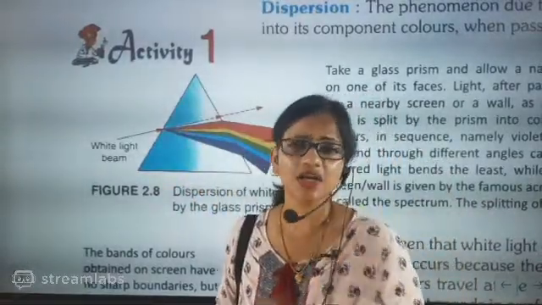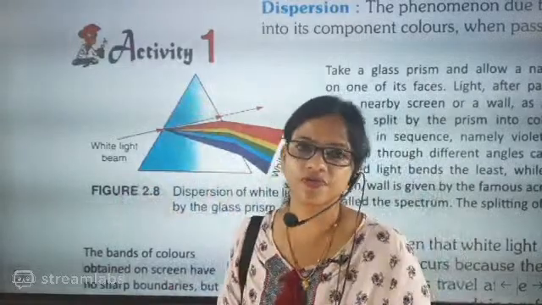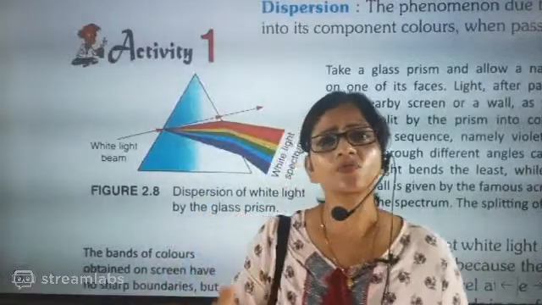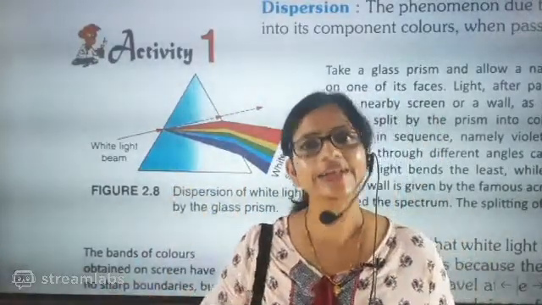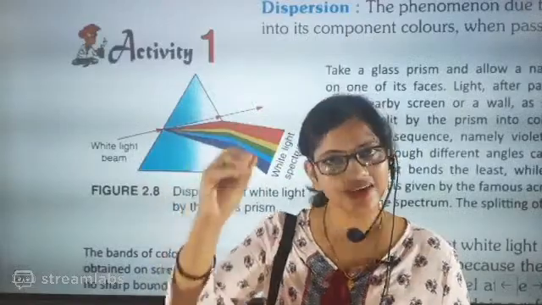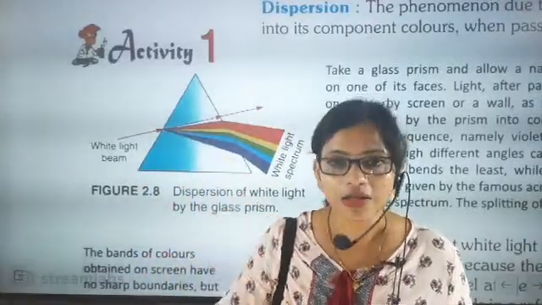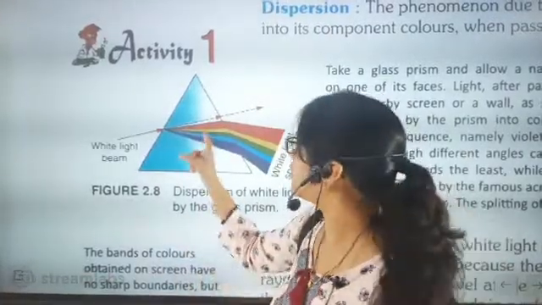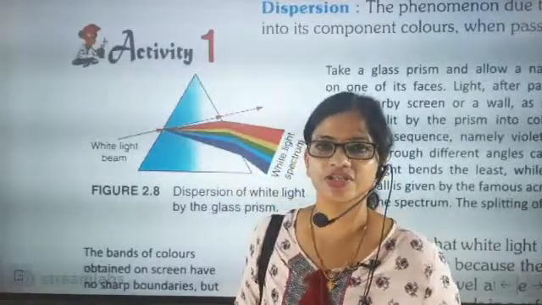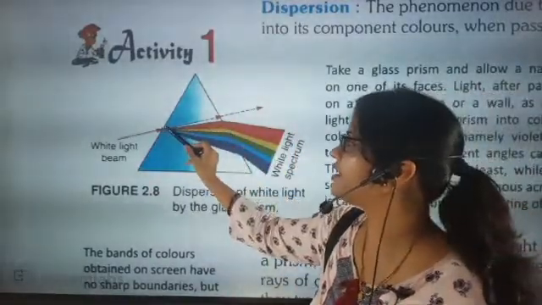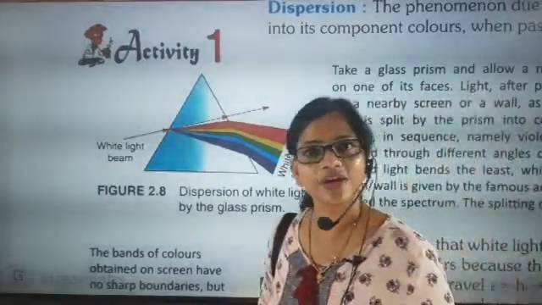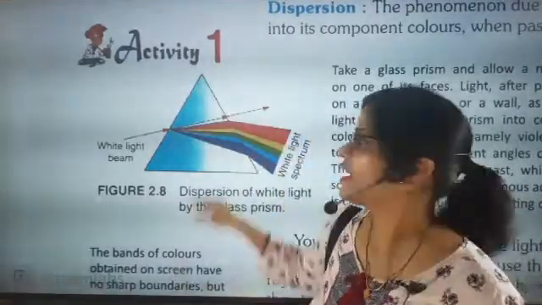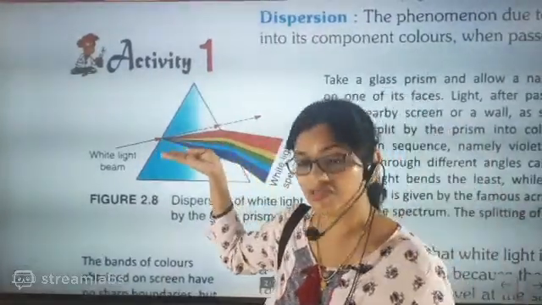Now beta, the 7 colors will be there because it is not a uniform surface. What will happen here is that the one which is having maximum wavelength, the different color lights, that is red color, yellow color, green color, all the colors due to the change in the wavelength will have some deviation. The one which is having very less deviation will not do more bending and it will come out straight. That is red color. So red color is having maximum wavelength, because its bending is very less and it came out fast. It is having fast speed also.